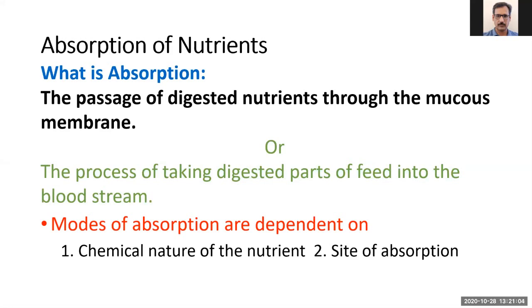So absorption is defined as the passage of digested nutrients through the mucous membrane of the small intestine, or it can also be defined as the process of taking the digested part of the feed into the bloodstream. The modes of absorption depend on the chemical nature of the nutrient and the site where it gets absorbed. So these are the two factors that affect the mode of absorption of a nutrient.